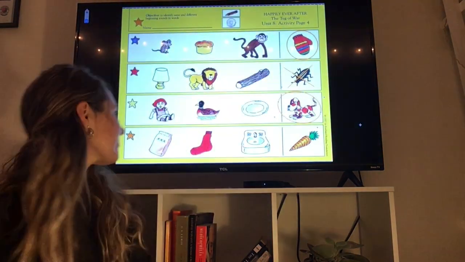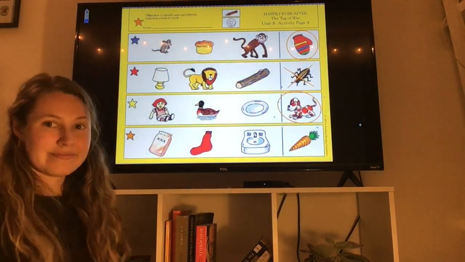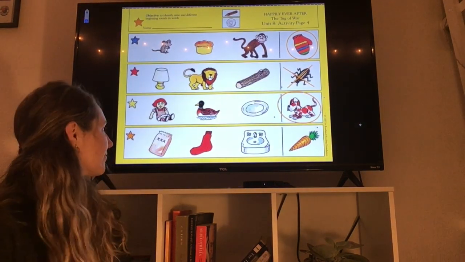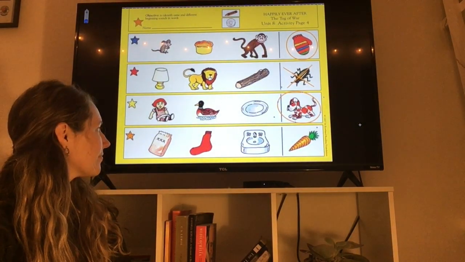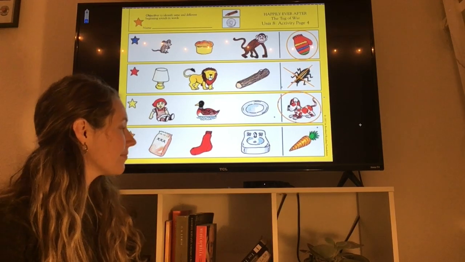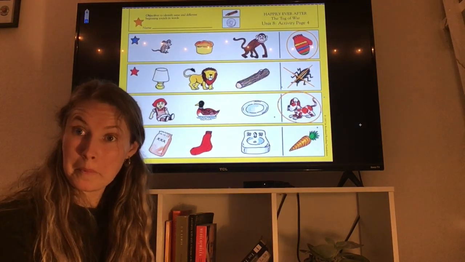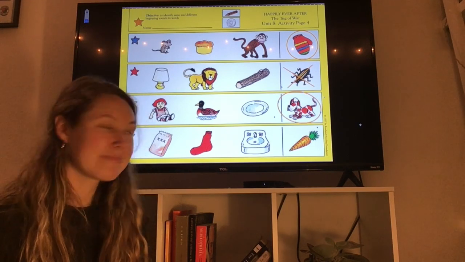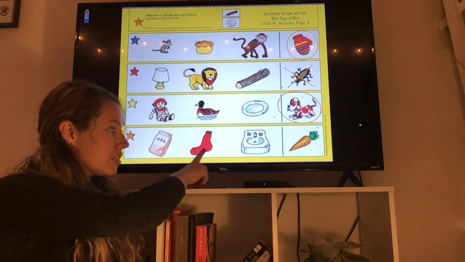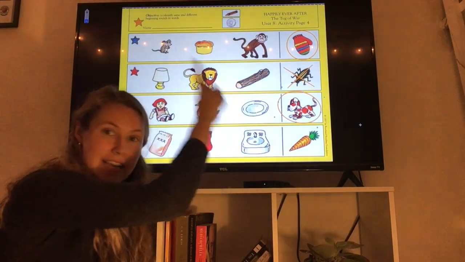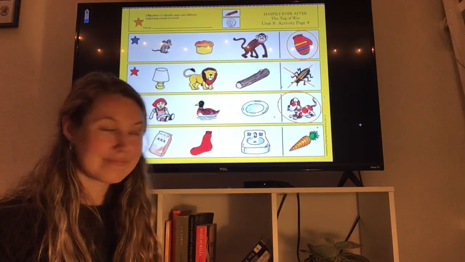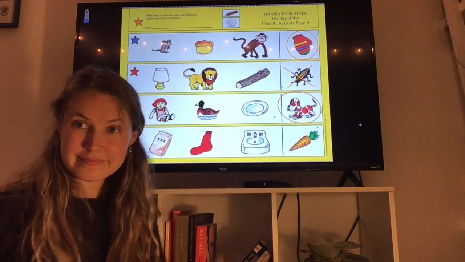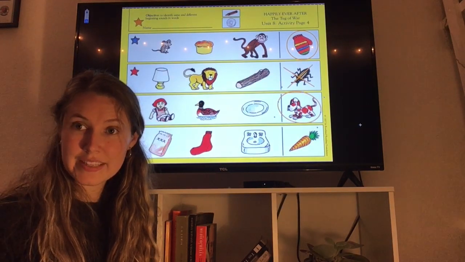Now look at the pictures in the row next to the orange star. Listen to their names. Sack, sock, sink. All of these words begin with the same sound. Listen again. Sack, sock, sink. Now look at the picture in the box at the end of the row. It is a carrot.